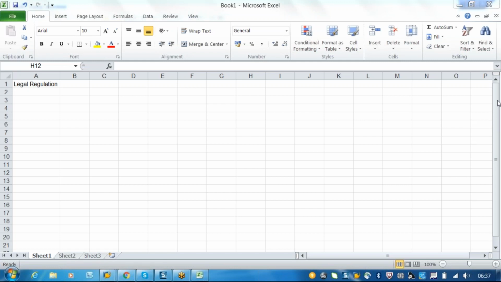Just started sharing. Let me know once you're able to see. Everybody able to see this Excel sheet? I'm sharing the Excel sheet. Yeah.